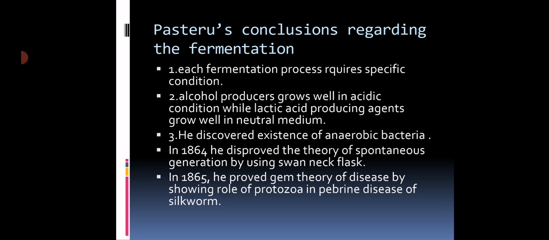So he discovered the existence of anaerobic bacteria also, and in 1864 he disproved the theory of spontaneous generation by using a swan neck flask. We will discuss later what spontaneous generation is and how this theory was disproved by Louis Pasteur. In order to disprove the theory, he used the swan neck flask.